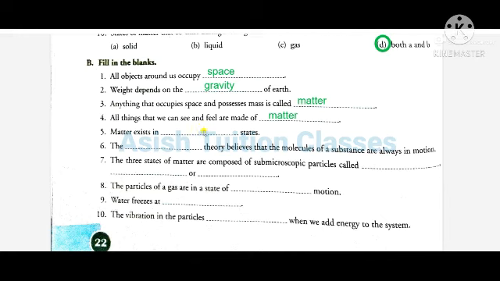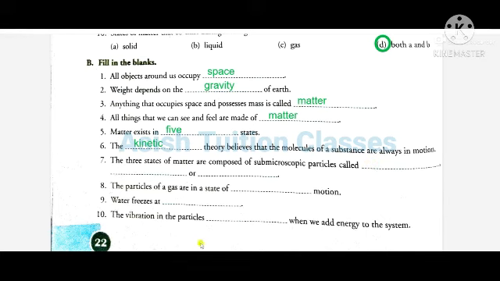Number 6. The dash theory believes that the molecules of a substance are always in motion. The answer is kinetic. Number 7. The 3 states of matter are composed of submicroscopic particles called atoms, molecules, or ions.